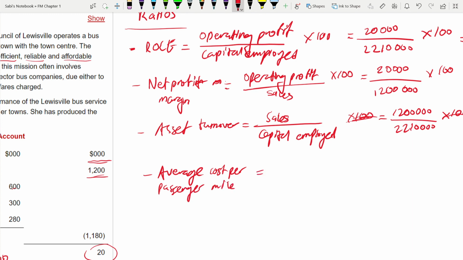What is this thing? Operating cost divided by passenger mile. How will you understand the formula? Very easy. Just look at what comes first. First comes average cost per. Per means it's in the denominator. So cost divided by passenger mile. So it is operating cost divided by passenger miles.